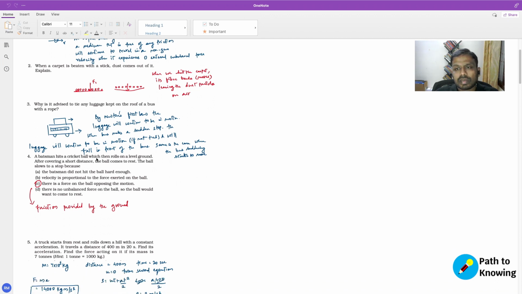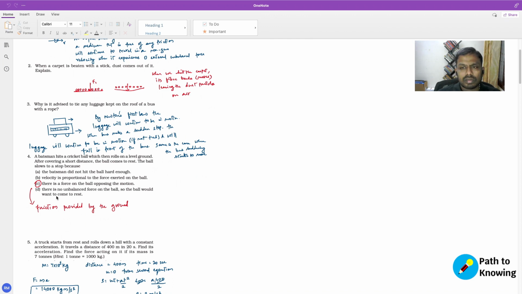A batsman hits a cricket ball, which then rolls on a level ground. After covering a short distance, the ball comes to rest. The ball slows to a stop because the batsman did not hit the ball hard enough. Velocity is proportional to the force exerted on the ball. There is a force on the ball opposing the motion. There is no unbalanced force on the ball, so the ball would want to come to rest.